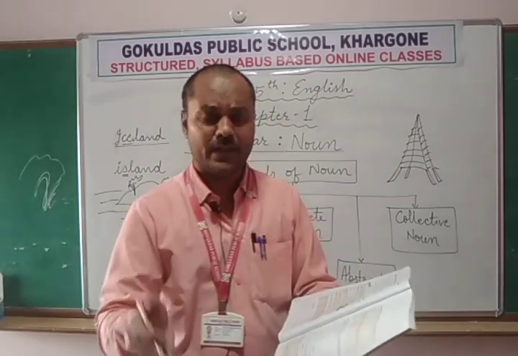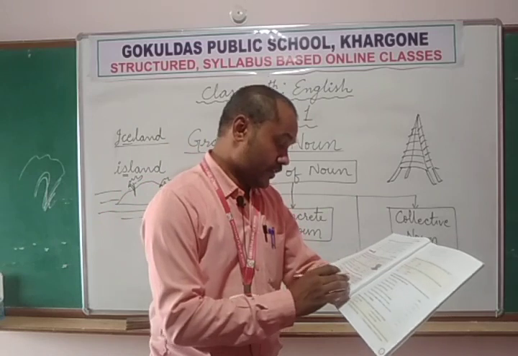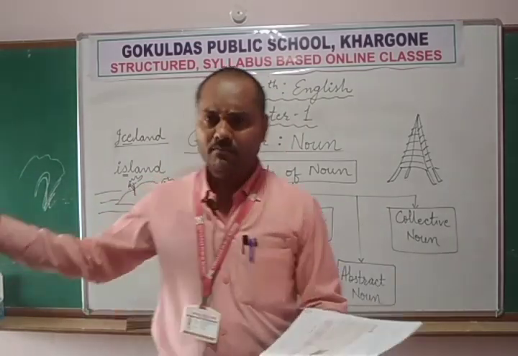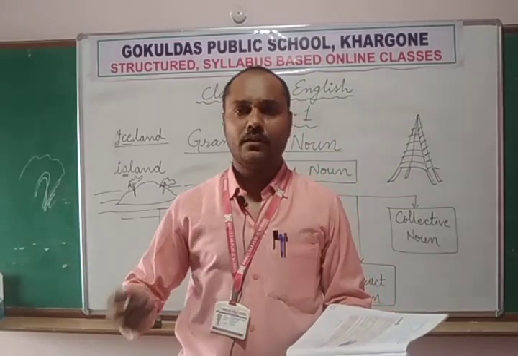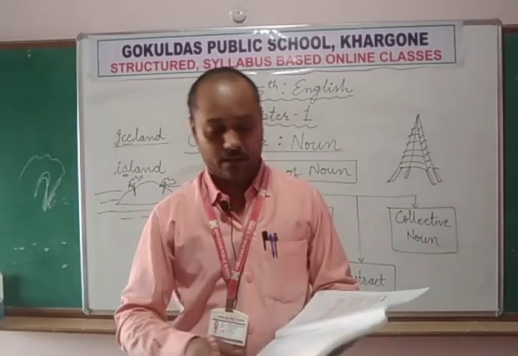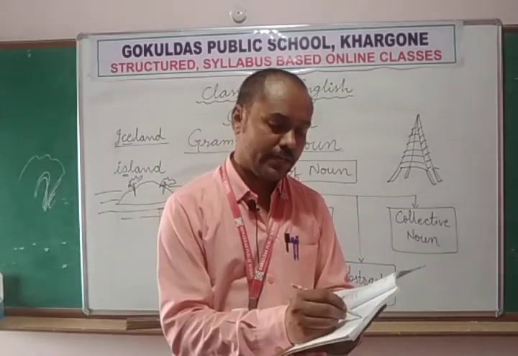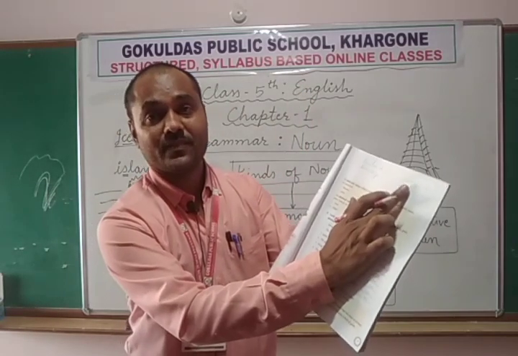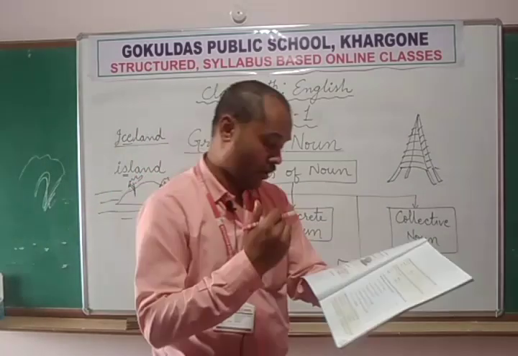Then car can be any car. We can give the name to any car, any model, any company's car can be called car. So it is a common name. So we put it into common nouns.